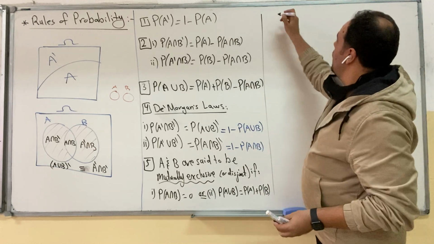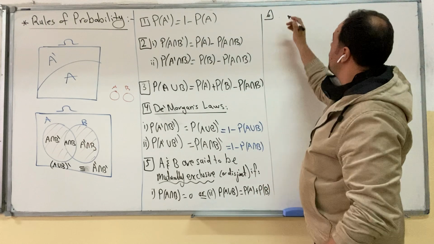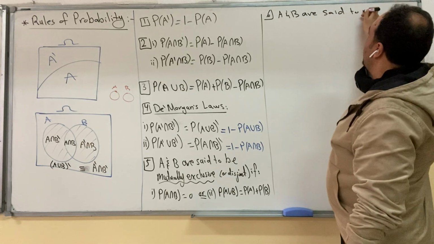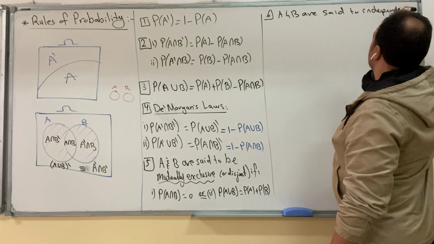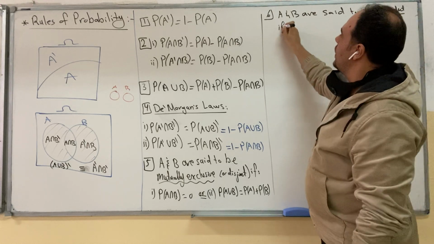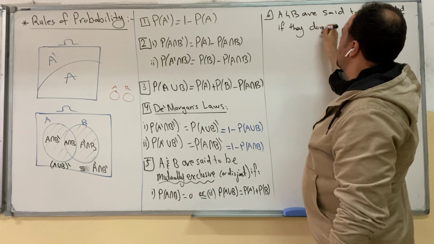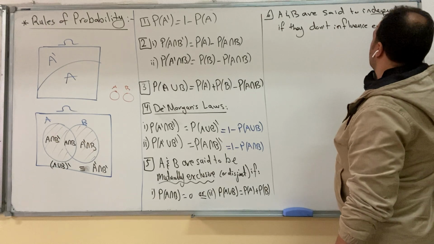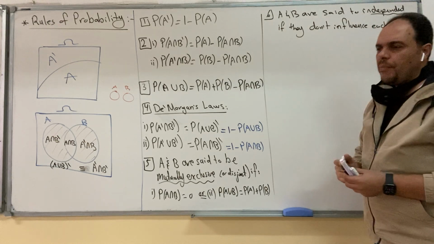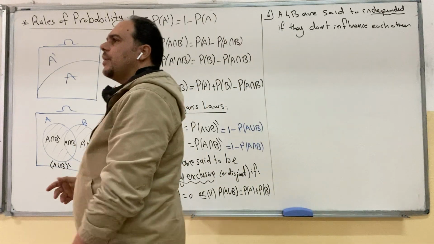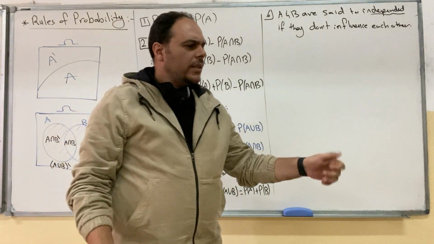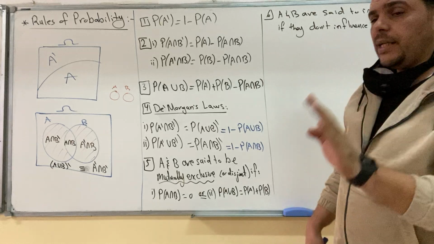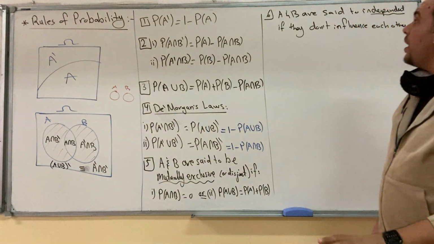Another definition, number 6. A and B are said to be independent if they do not influence each other. ما بيأثروا على بعض. شو يعني ما بيأثروا على بعض؟ Like tossing a coin. لما ترمي كوين طلعت head or tail، ترمي الثانية بغض النظر عن الأولى، head or tail، الثانية ما لها علاقة فيها، بضل probability إنها للhead 1 out of 2 والtail 1 out of 2، فما لها علاقة فيها.